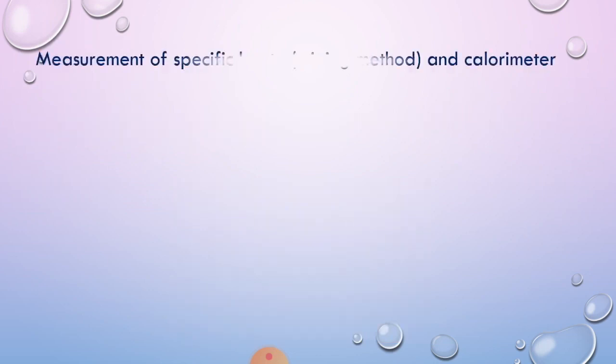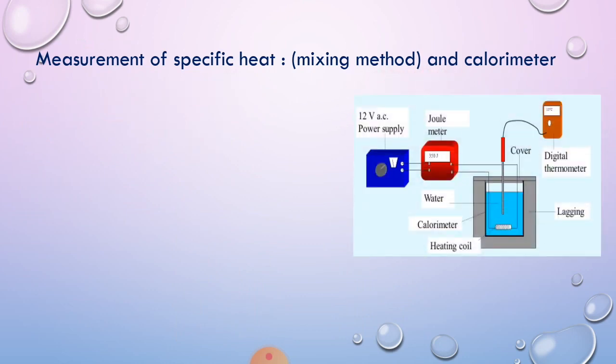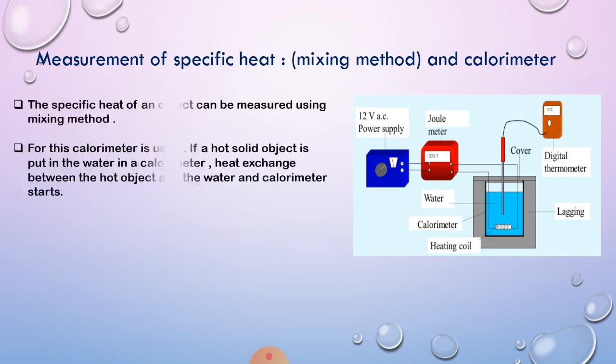Then the measurement of specific heat using a mixing method and calorimeter. Okay, so here this is not that perfect diagram which I'm looking for, but we can use this diagram. Here the specific heat of an object can be measured using a mixing method. For this we need a calorimeter. So here this is a calorimeter.